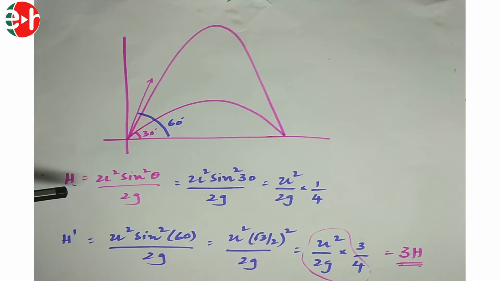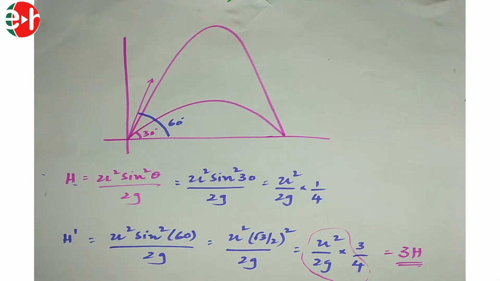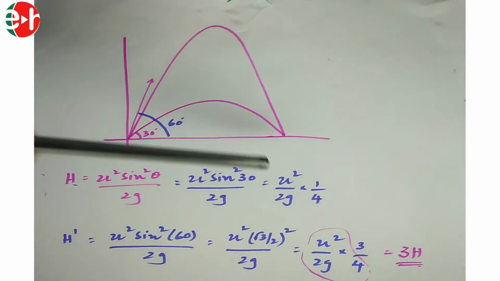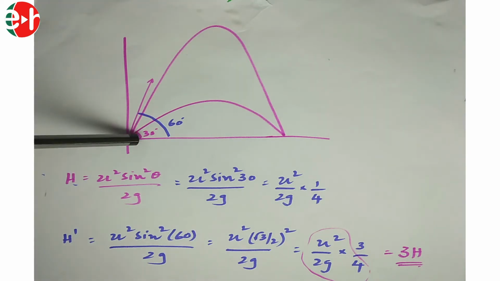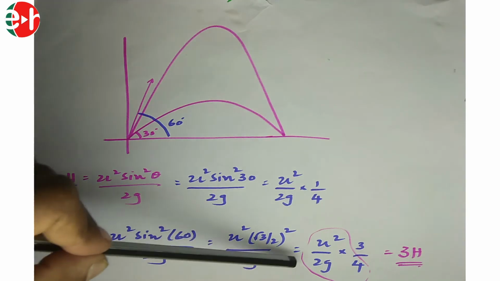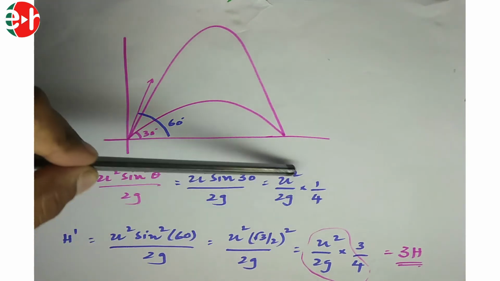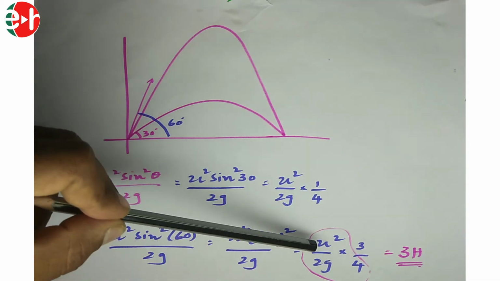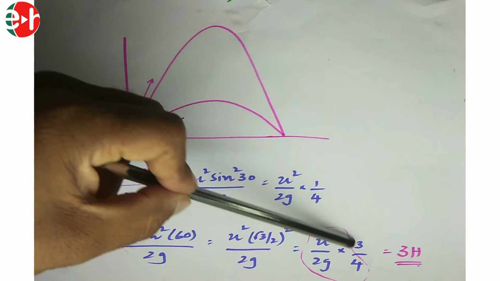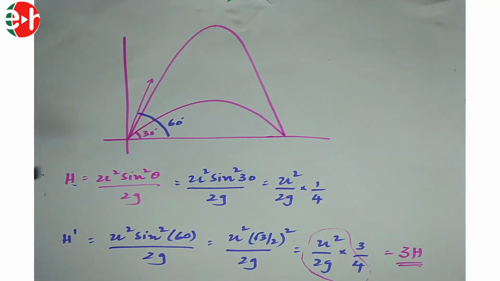Now it is given that if the first body attains a height h, what is the height attained by the second body? That's all. So we know that h equal to u square sin square theta by 2g. Instead of theta, I can put 30 degrees. I got this as h. H dash means the height attained by the second body, which is thrown with an angle 60. Put 60 here and simplify. You will get u square by 2g into 3 by 4. So u square by 2g into 1 by 4 is nothing but our h. So this everything is our h, and this is our 3h.